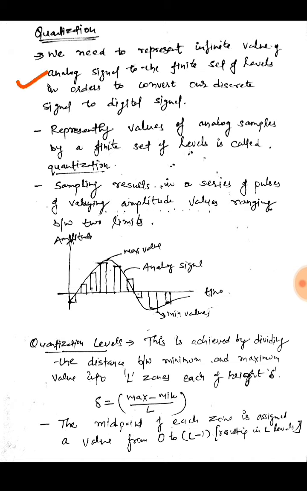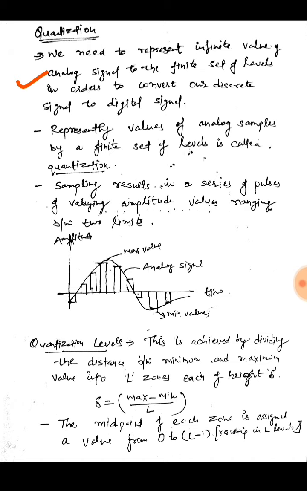Okay, so we need to represent infinite values of analog signals, because analog signals can have infinite values of amplitude. So we need to convert that to a finite set of levels in order to convert our discrete signal into binary form.